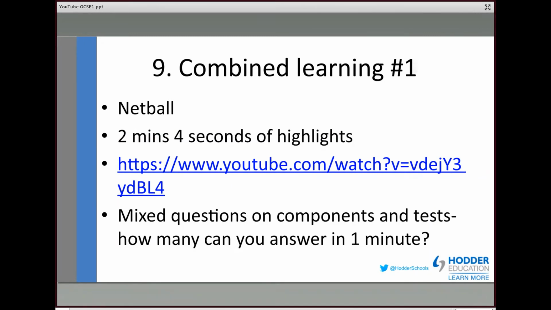In 9, it's a combined learning. So for 9 and 10, and we're going to let you see this clip in a second, this combined learning, number 1, is about netball. And I think it's an interesting thing for the AO2. Students are struggling at times to relate their knowledge to specific sports. So it's good for them, even if they're not a netballer, to look at the sport and apply their knowledge. And it is a combined learning task, and it's all to do with components of fitness and fitness testing.